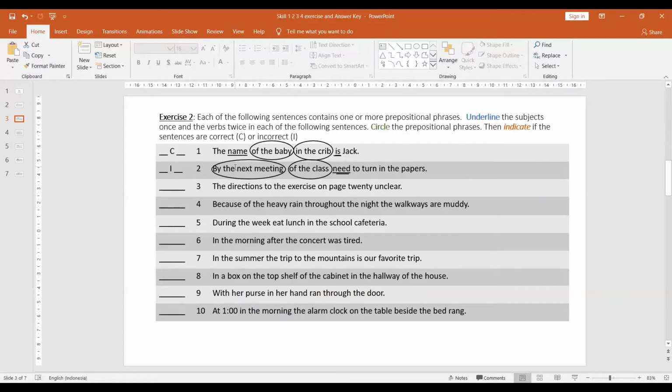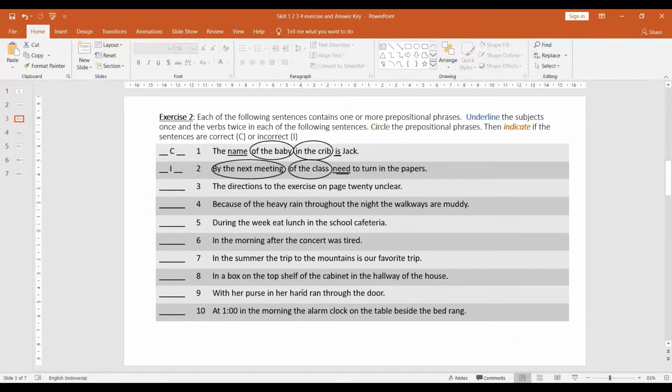Next, number 2 is incorrect because we have the prepositional phrases by the meeting and of the class, and we have the verb need, but we do not have the subject. So it is in need of a subject.